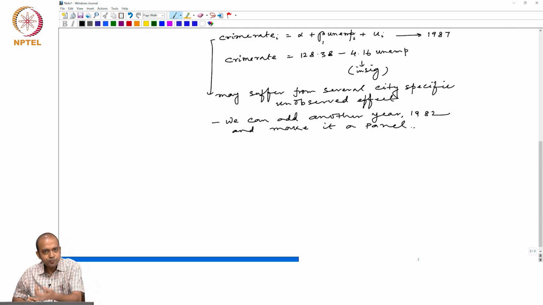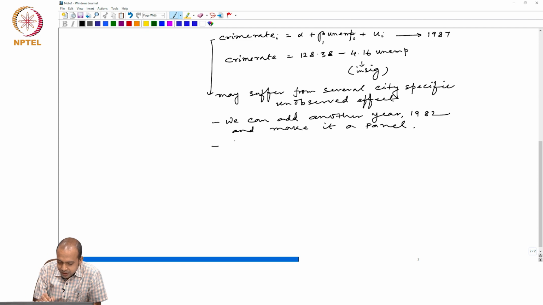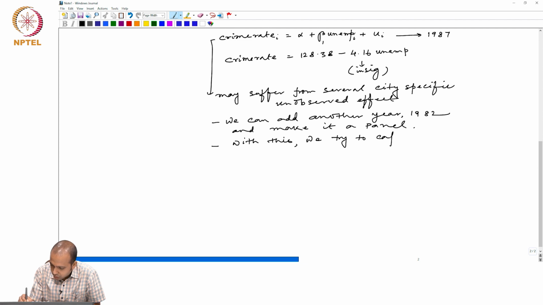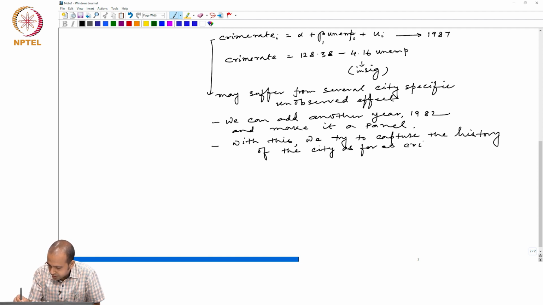Now, when I am adding one previous year's observation on crime rate and unemployment rate, basically what I am trying to do with this is to capture the history of the city as far as crime rate is concerned.